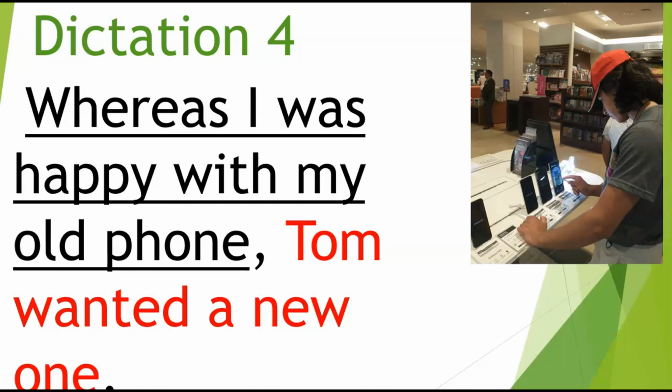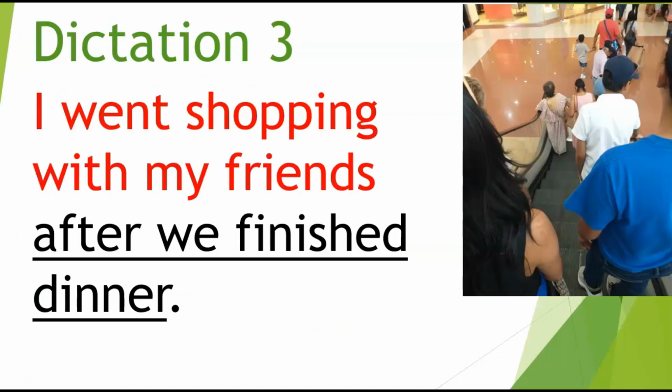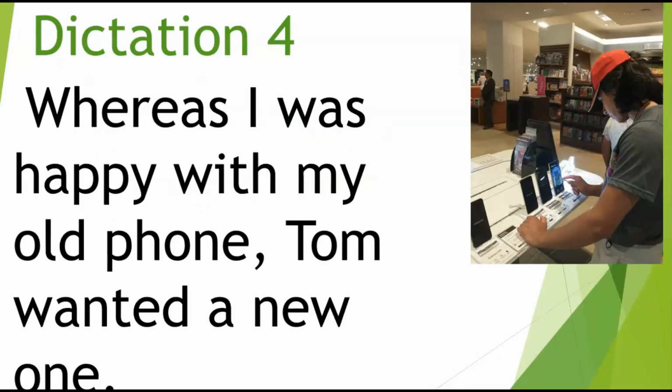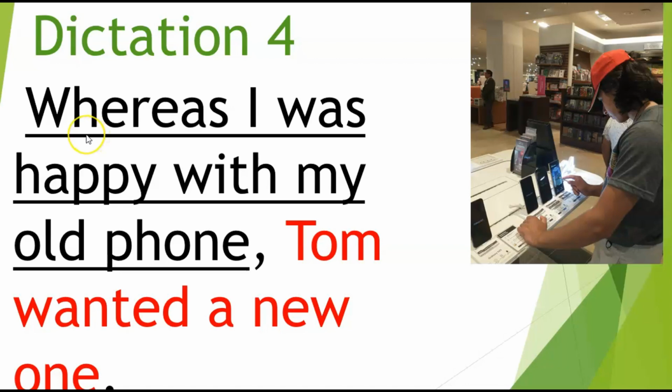Now remember everyone, when we begin the sentence with the conjunction, we're going to have a comma after that clause. So if you look back over here, we have the conjunction in the middle of the sentence, no comma. But in dictation number 4, the clause is at the beginning of the sentence. So we have a comma after that clause is finished.